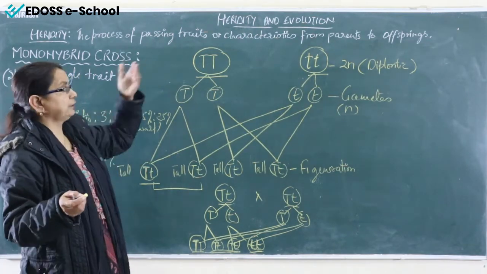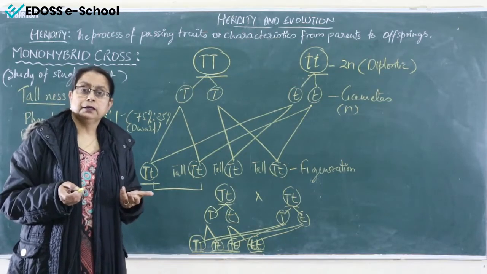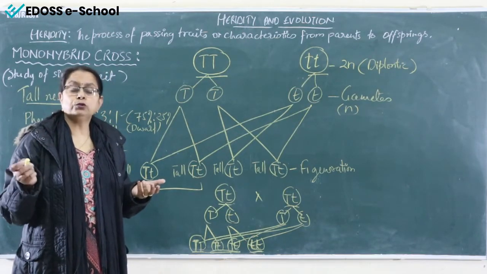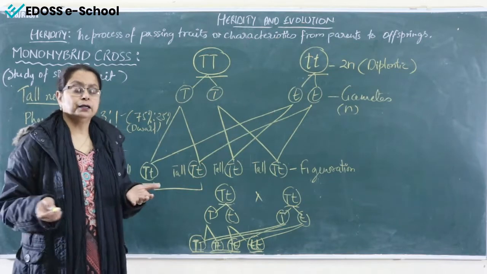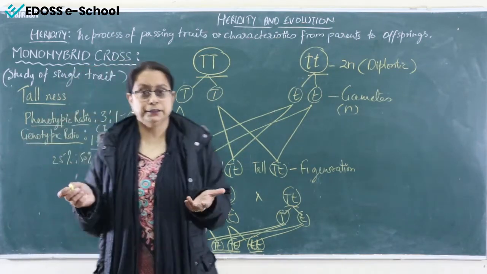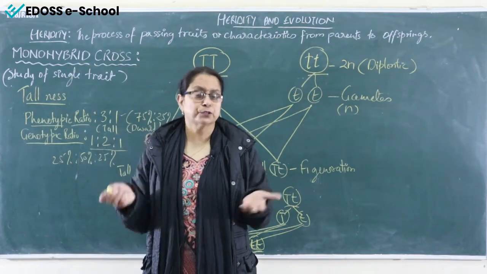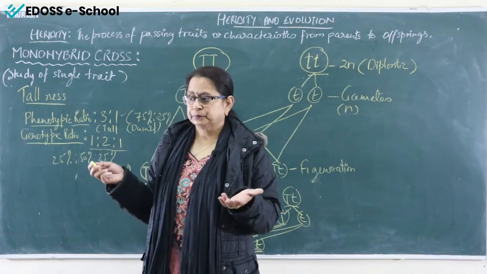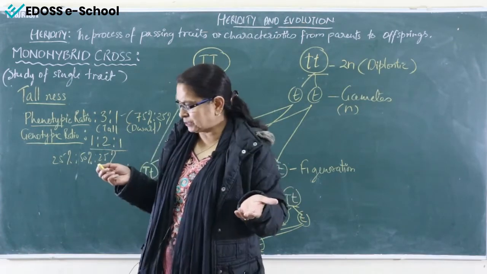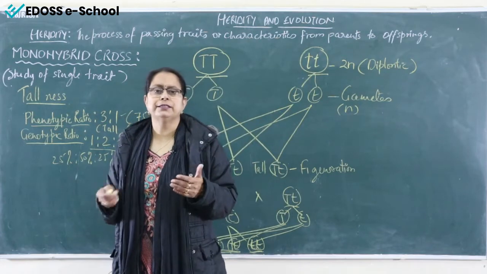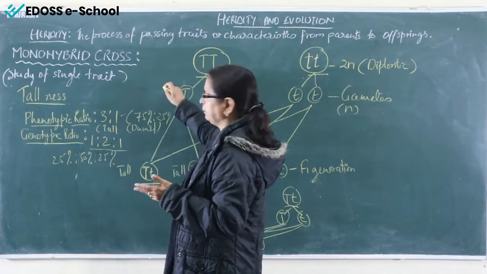Here I am taking tallness. You can take the shape of the seed, that is round or wrinkled, capital R, small r. Color of the flower, yellow or green, so capital Y, small y. Then you have 7 combinations, so you can practice it with different combinations. So this is one method.